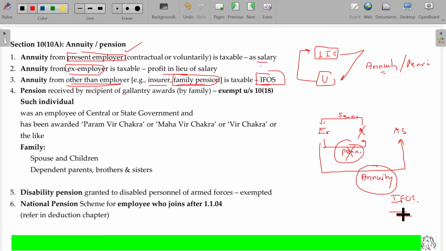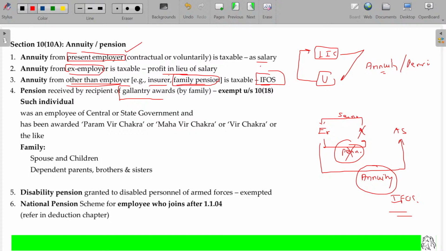Is that okay? We'll study the family pension along with the income from other sources. As I already told you, if you cover 4 chapters, the 5th chapter is free. So now we have covered 2 points in income from other sources. One is scheme and insurance policy. Next one is family pension. Okay. Even MP director salary and all, no income from salary for the MP, MLA, all these things are again falling under income from other sources, right?